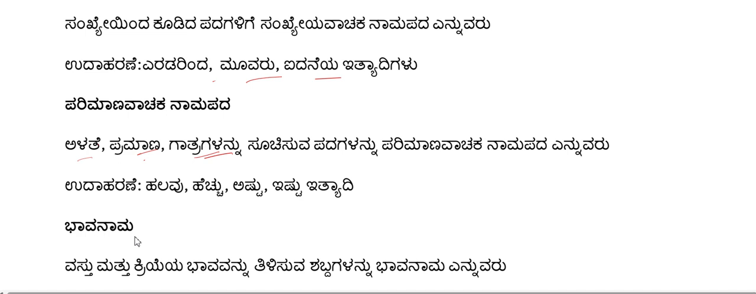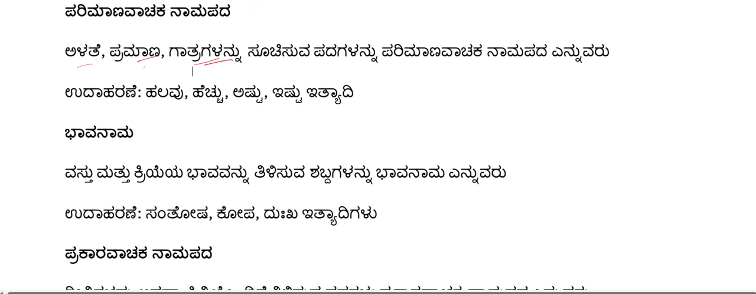The next one is Bhavanama. Bhavanama is an abstract noun, where you tell the state or action of a thing. It's like an expression of something. That is called Bhavanama.